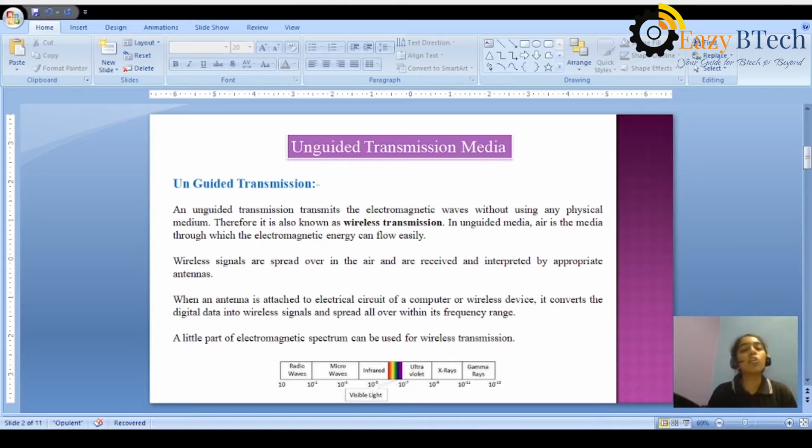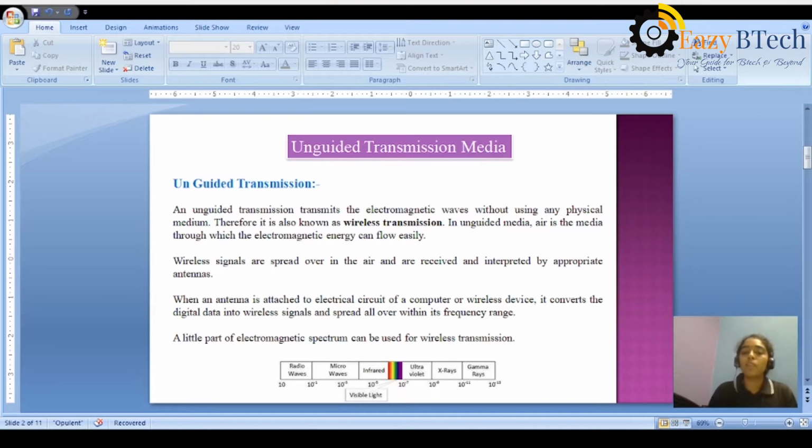Here, another concept appears in unguided transmission, which is nothing but an antenna. Whenever our computer is attached to an electrical circuit or wireless device, the digital data that we want to send from source to destination is converted into electrical signals while getting to the antenna.